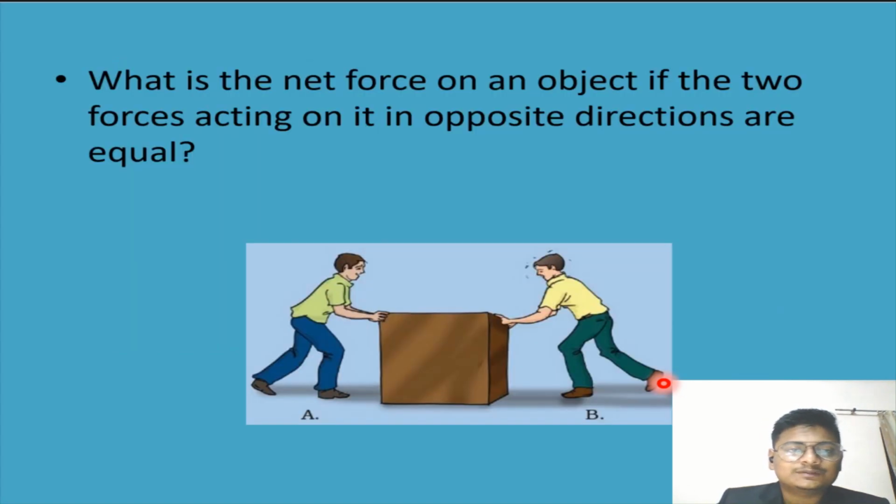You have to answer the question: what is the net force on an object if two forces acting on it in opposite directions are equal? Write this in the comment box, and then I will tell you that the net force on an object, if two forces acting on it in opposite directions are equal, will be 0. Is everyone correct? Let me see what will happen.